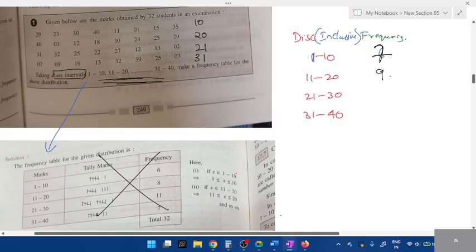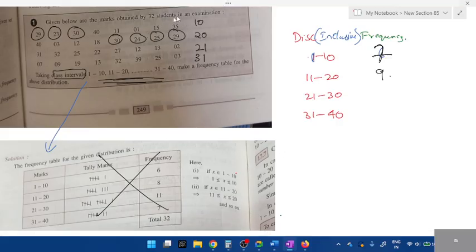Tell me 21 to 30. 29, then there is 30. 35 comes in the next one, right? Okay, what are the other numbers? 25, 22, 27. That's it.